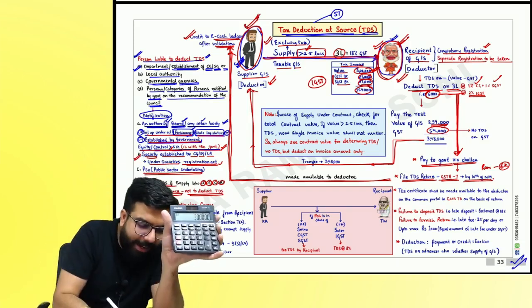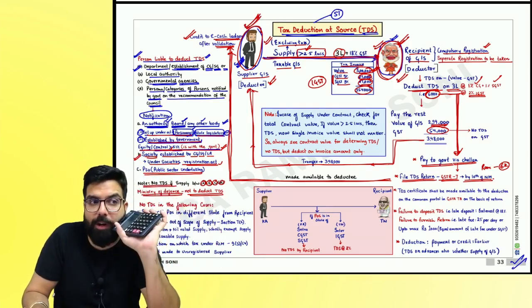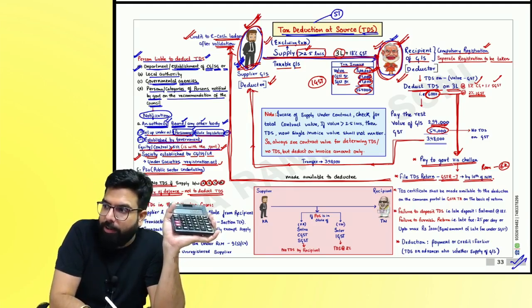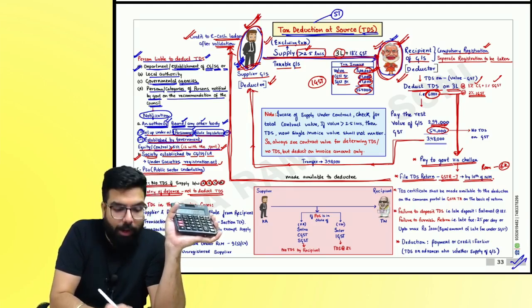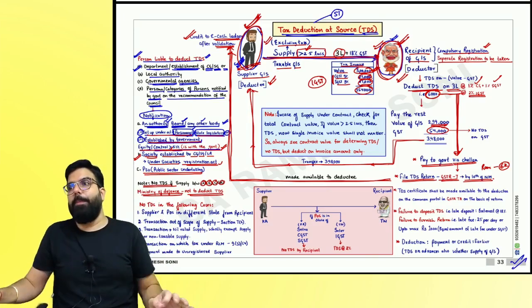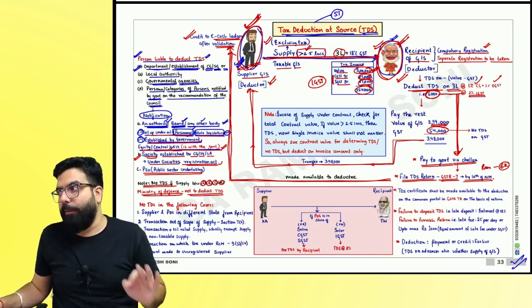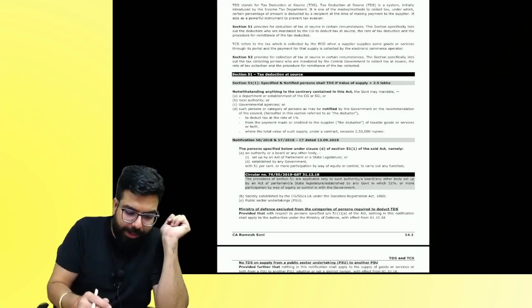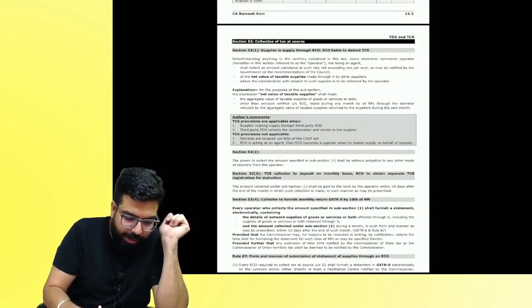So if this supplier does not show a sale of 3 lakh, what will the government do? The government will catch him and say, why didn't you show your sale of 3 lakh? Who will pay GST? Can I go ahead, everyone? Are we clear? Is this point clear to all? Can we go ahead? Louder. Everyone over here now. Let me show you some questions and then we'll go ahead.